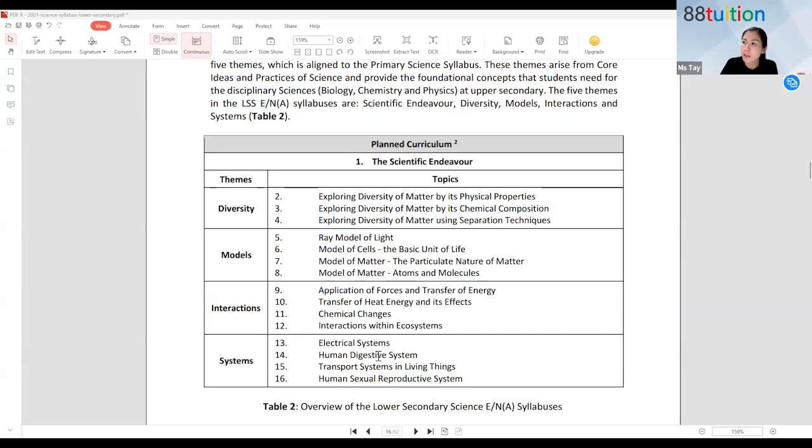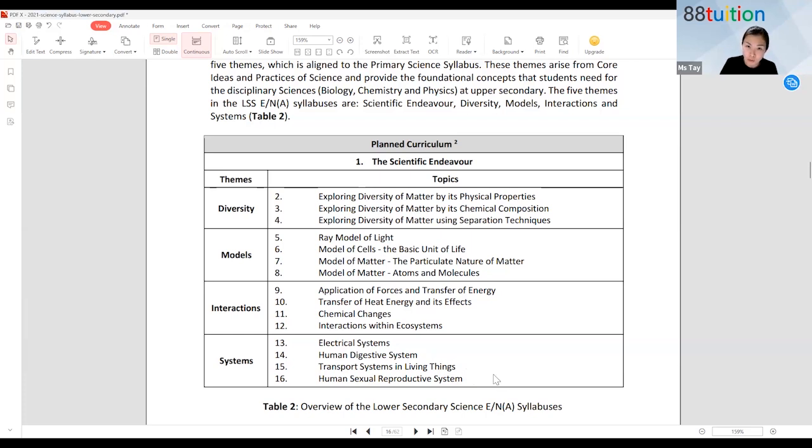Okay, digestive system, learned already. There's more now. Then transport system in living things. We also learned that in primary school. Human sexual reproductive system, you're going to learn more about it. Okay, so all these will be the secondary topic. You realize it's actually very close to what you've learned in primary school. Okay, it's just more in-depth.